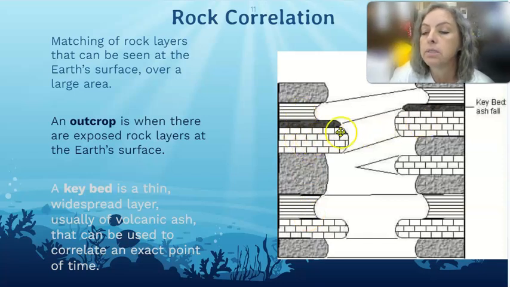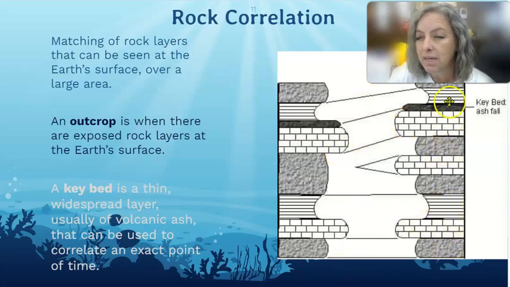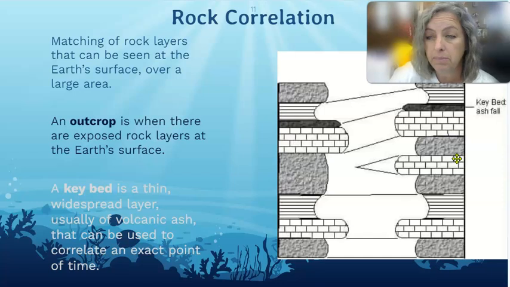And so even though these layers match, we can say, hey, they're pretty much the same, they're probably the same age, even though they're not straight across from each other. Because after this erosion happened, something happened to maybe lift this side up. That helps us to age these layers, but it also tells us that something else happened there that maybe we don't know about yet. Also, these are called outcrops. This is when we have exposed layers of rock, and we can see them.